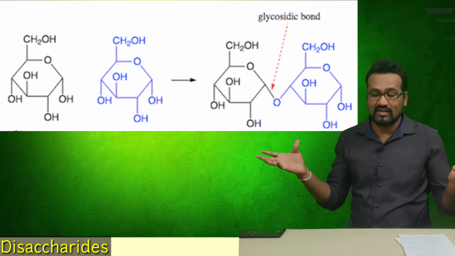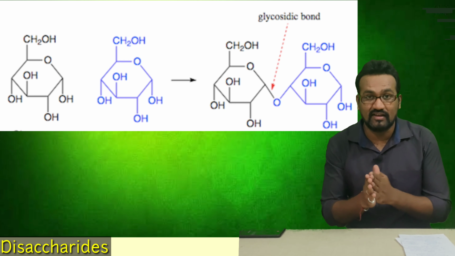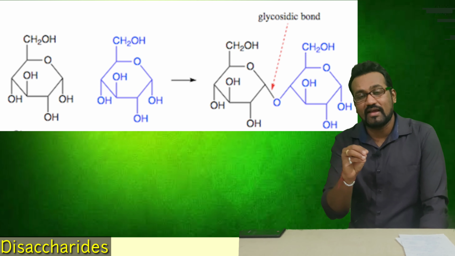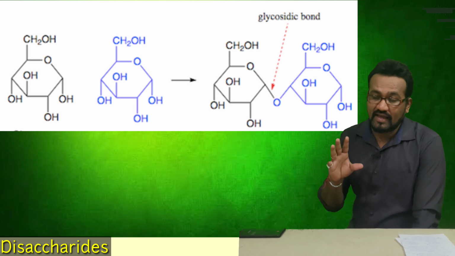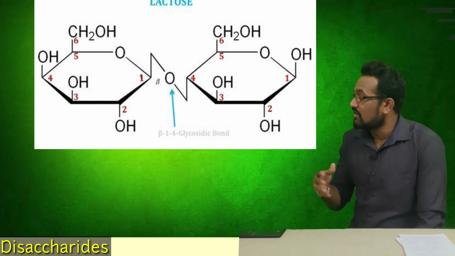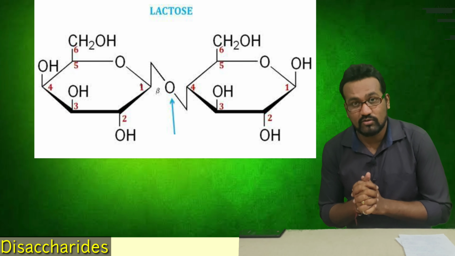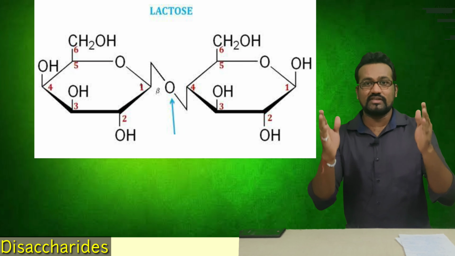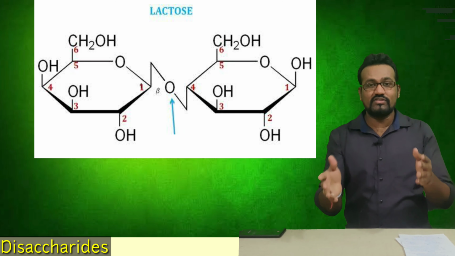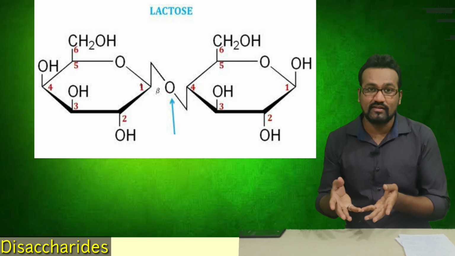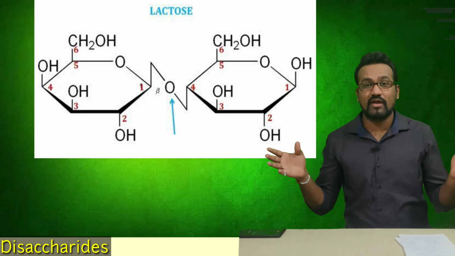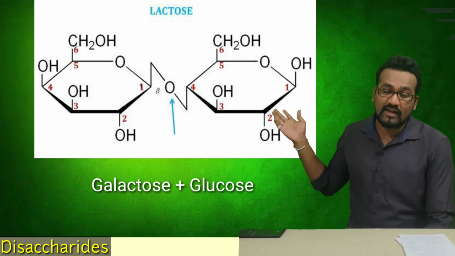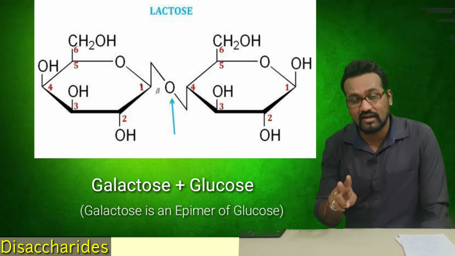Once these hemiacetals come together, they will definitely create an acetal. First we will discuss the disaccharides. With examples of disaccharides, we will discuss more about acetal formation with the O-glycosidic linkage. The first example is lactose sugar. Lactose consists of only two hemiacetals, meaning lactose is an acetal in which two hemiacetals are joined together. So lactose is a disaccharide in which we have two monosaccharides. Which two monosaccharides are here? We will have galactose and glucose.